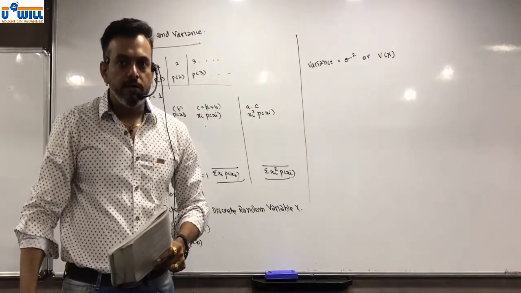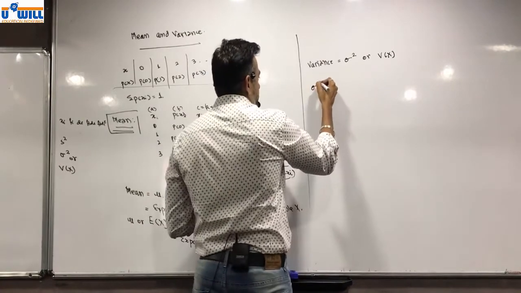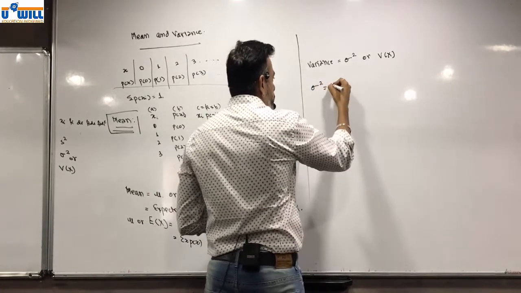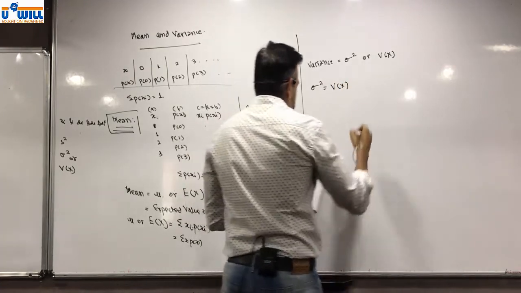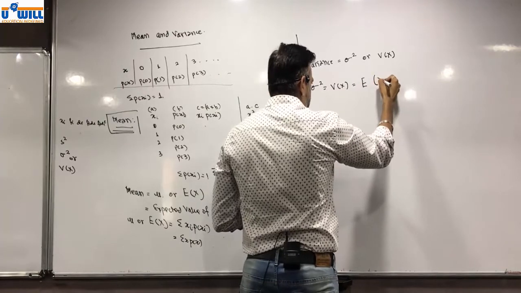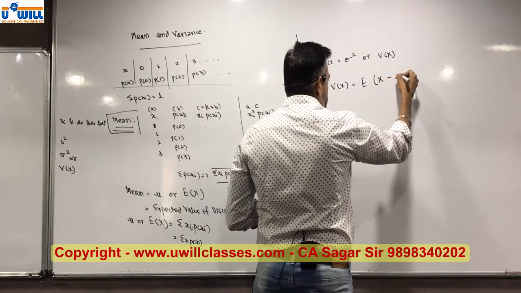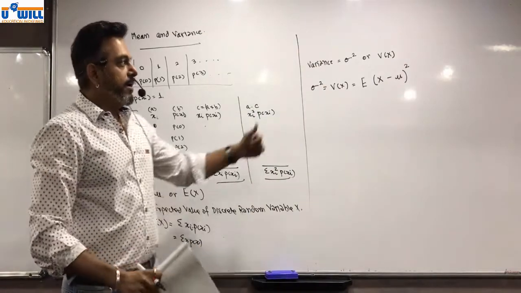Is this clear? Now, इसका formula is sigma square is equal to variance of X, which is equal to E in the bracket X minus mu square. Variance क्या है?